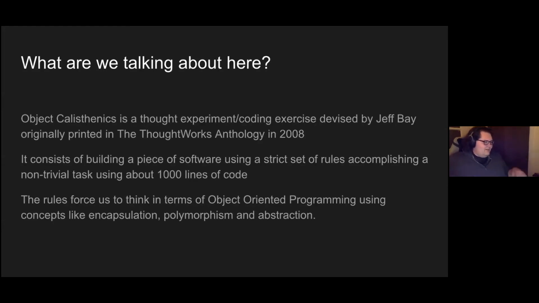So what are we talking about here? Object Calisthenics is a thought experiment and coding exercise. It was devised in 2008 in the ThoughtWorks anthology by Jeff Bay. And it's just sort of building a piece of software under a strict set of rules to accomplish some non-trivial task using about 1,000 lines of code, taking about 10, 20 hours. The rules sort of force us to think in terms of object-oriented programming and using the concepts specific to that, like encapsulation, polymorphism, and abstraction.